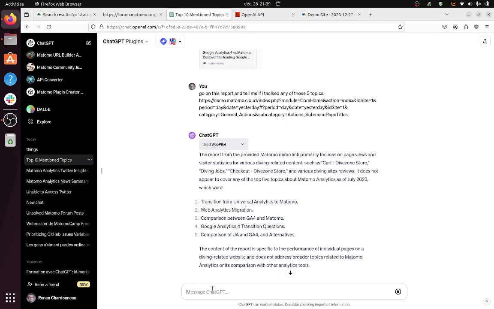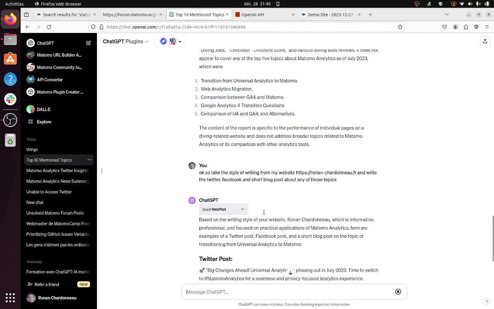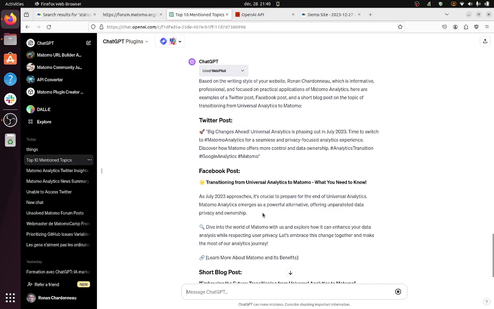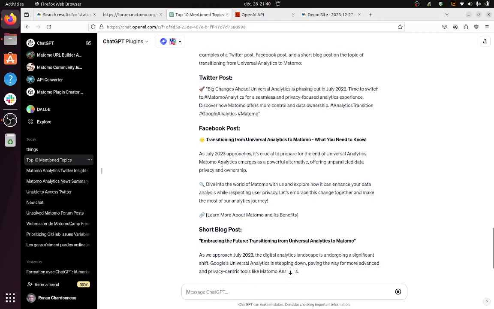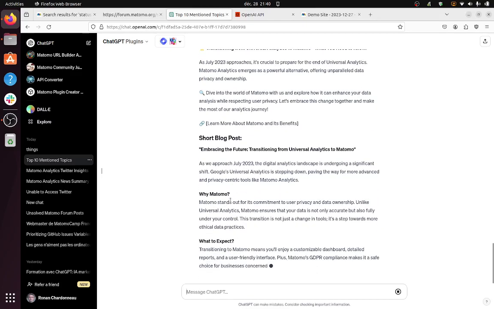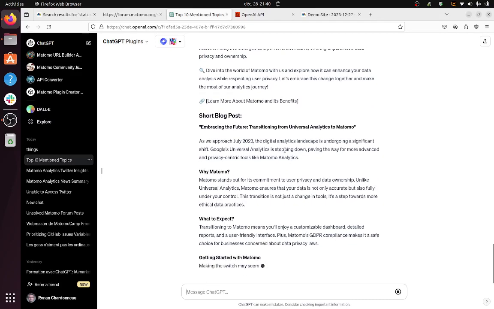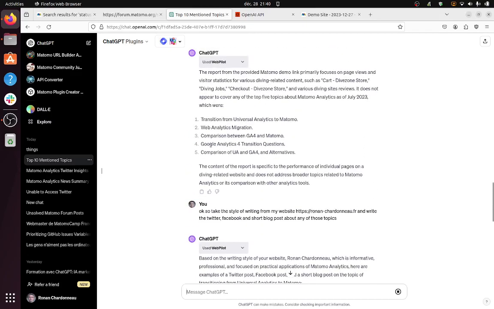As a result, you can ask ChatGPT to take your writing style and write about all those 5 news items so that you can get content, and then answer the expectation of the market. As you can see here, it's writing the Twitter post, the Facebook post, and the blog post, about the first topic, I think, over here.